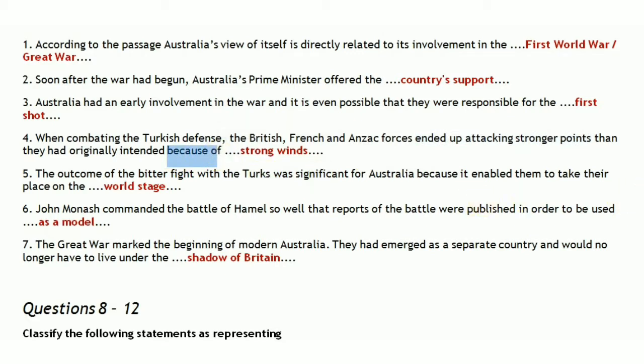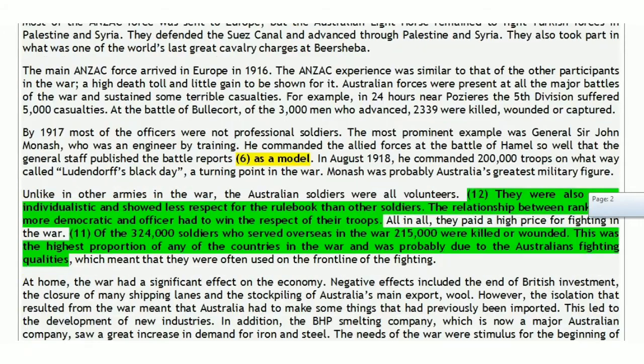So what was the reason that these three forces, British, French, and Anzac forces, were not able to attack the points which they had originally wanted to, but attacked other points which had stronger defenses? So what was the reason for this situation? Let's see.